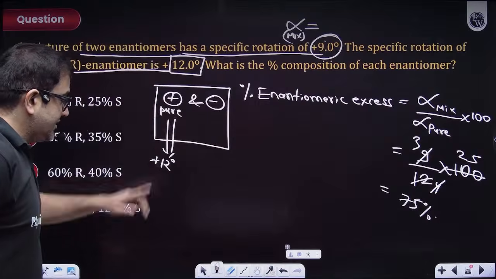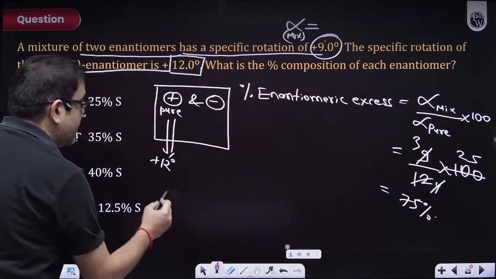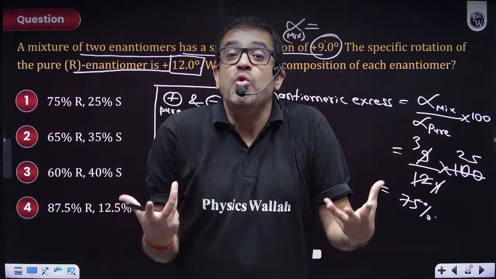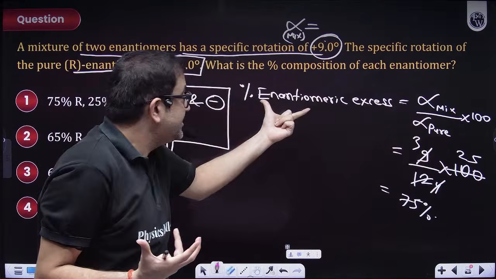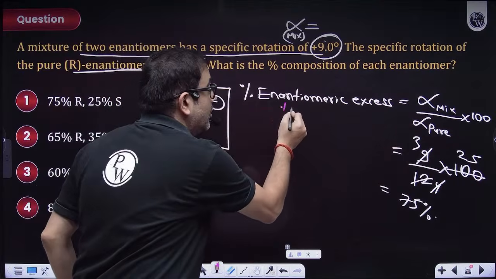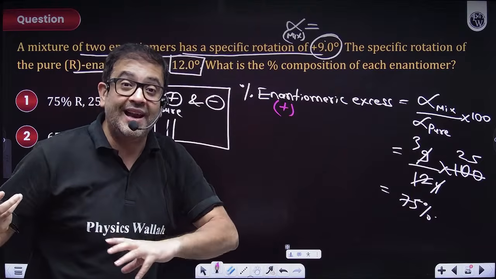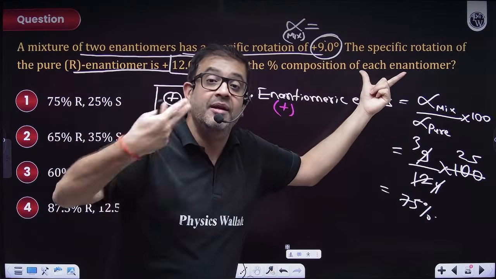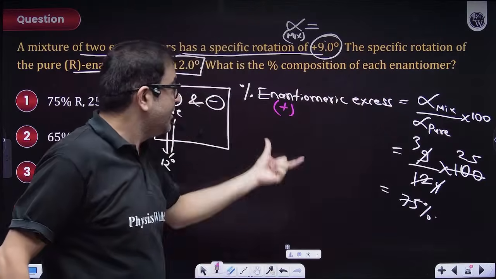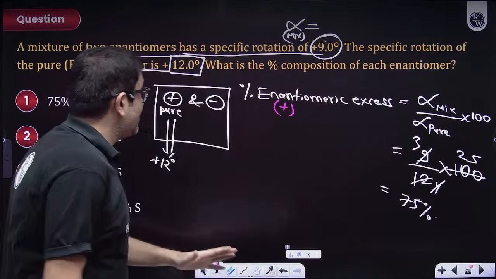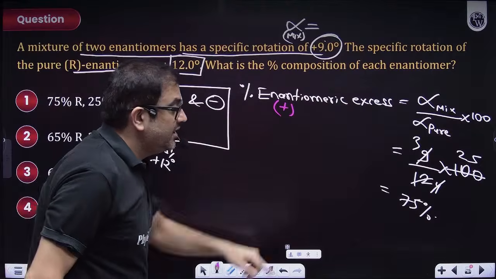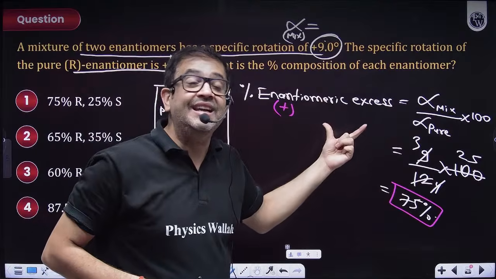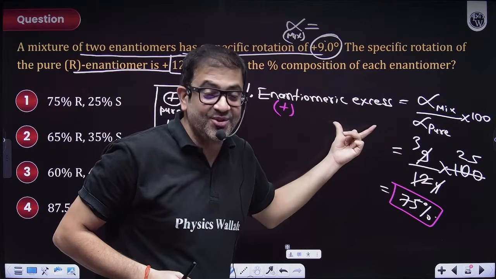That means this guy has an extra percentage. Sir, because if I am more, then only I am rotating. So this is the enantiomer, which is the dextro-rotatory enantiomer. The optical isomer is more. That's why light is getting rotated in the clockwise direction, the plus direction. So this is the enantiomeric excess. So out of the 100% mixture, 75% is the excess percentage of this dextrorotatory compound.